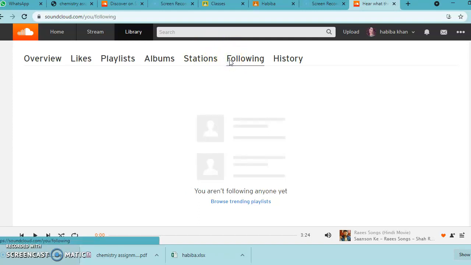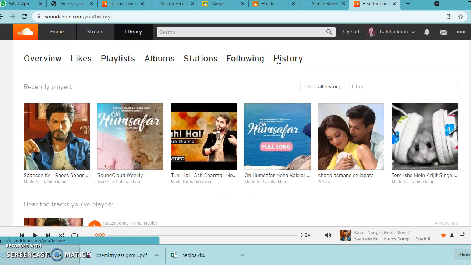With the help of this option you can easily add your friends and they can also add you, as well as you can like the songs, playlists and albums of others. And last but of course not least, you can easily play the previous songs from your history. That's it.